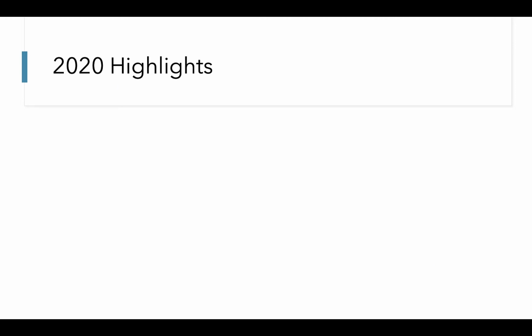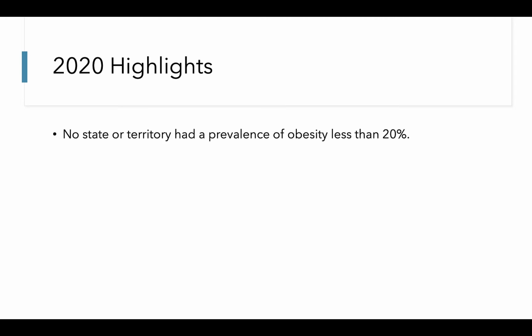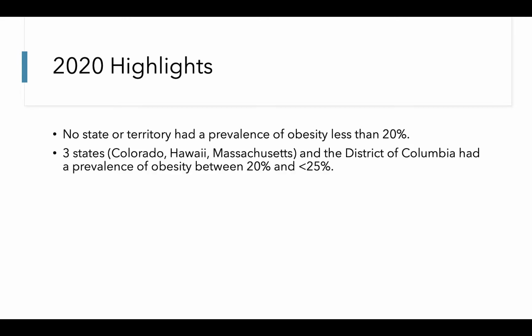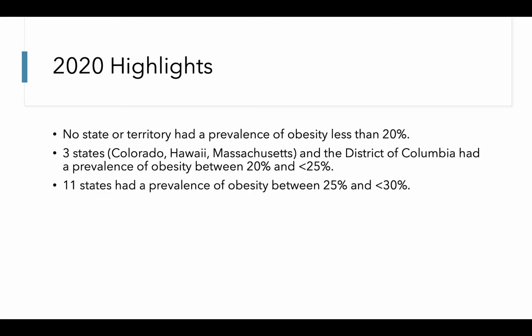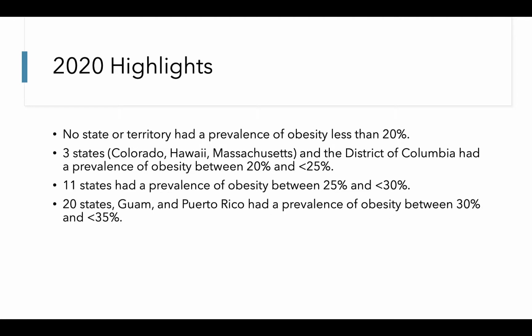To recap the most recent data from 2020, we saw that no state or territory had prevalence of obesity less than 20%, which differs from the data we saw in the 80s and 90s. 3 states and the District of Columbia had relatively lower prevalence of obesity compared to other states, but 11 had a prevalence between 25 and 30%. 20 states, Guam and Puerto Rico, had a relatively higher prevalence of obesity between 30 and 35%.